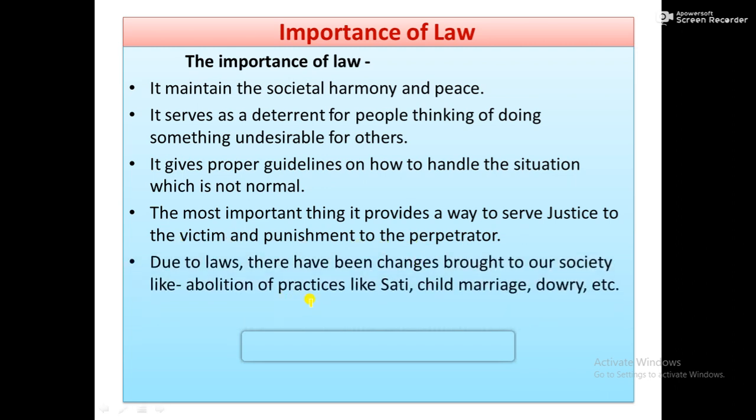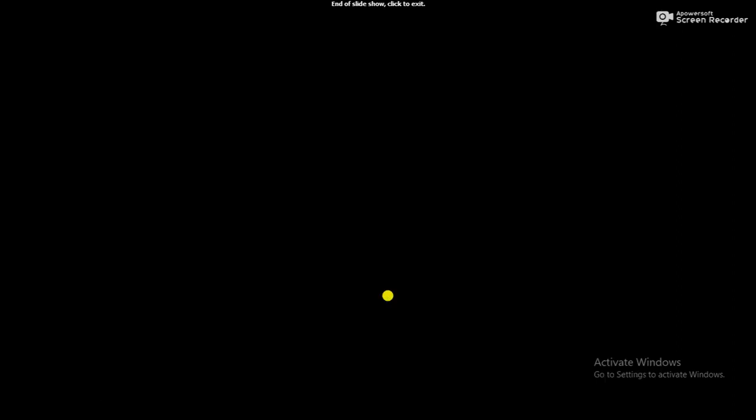Due to laws, changes have been brought to our society, like the abolition of practices such as sati, child marriage, underage marriage, dowry, and giving property to women through the matrilineal side. The sati system, where a widow died by suicide with her husband, existed.